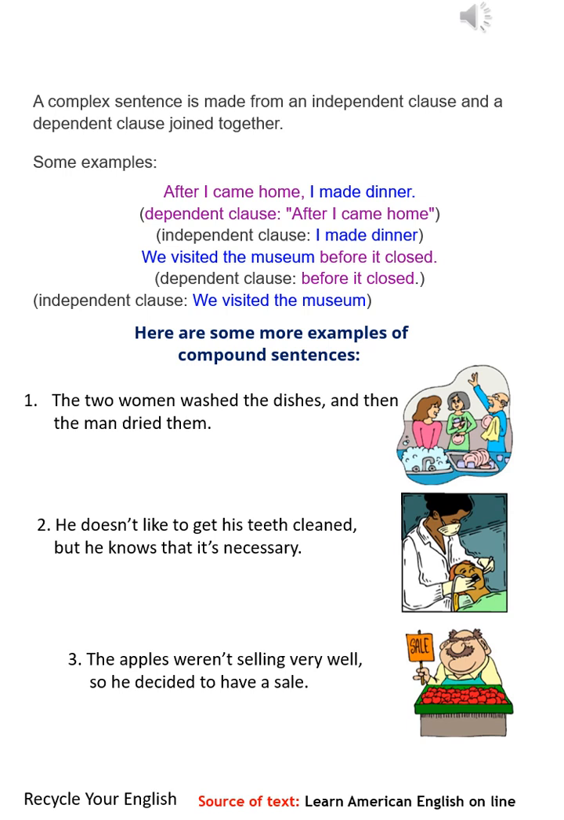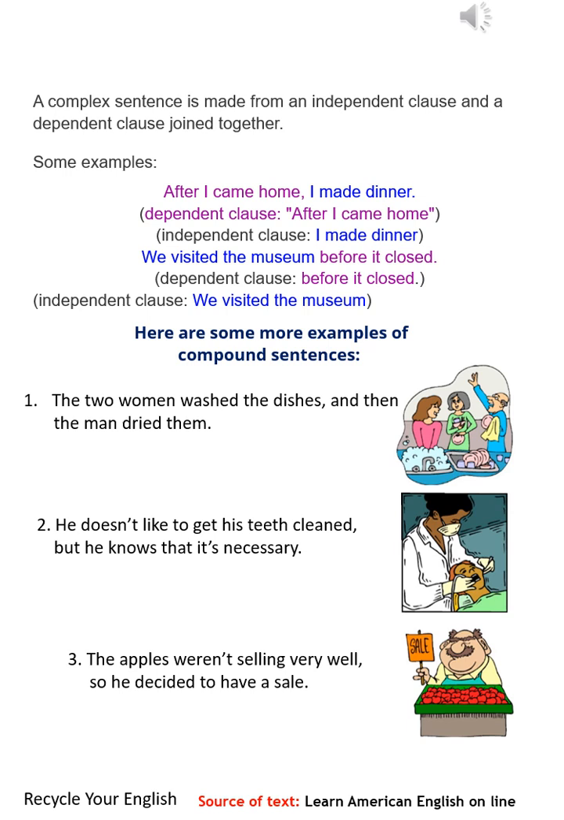A complex sentence is made from an independent clause and a dependent clause joined together. Some examples. After I came home, I made dinner. Dependent clause: after I came home. Independent clause: I made dinner.